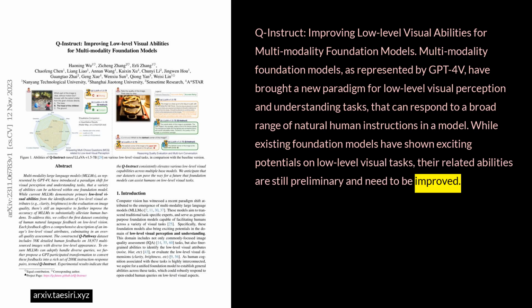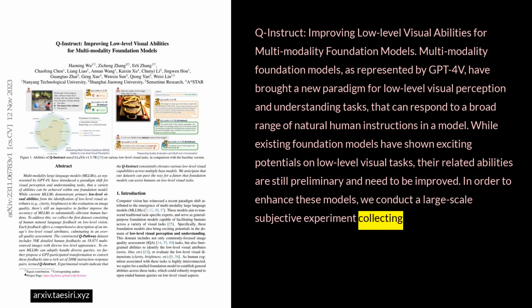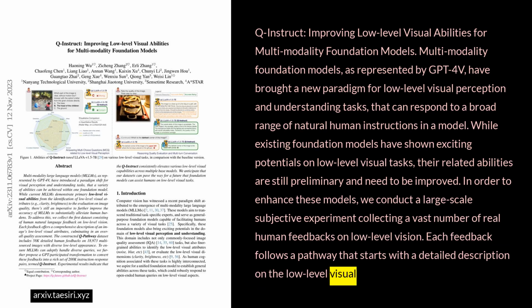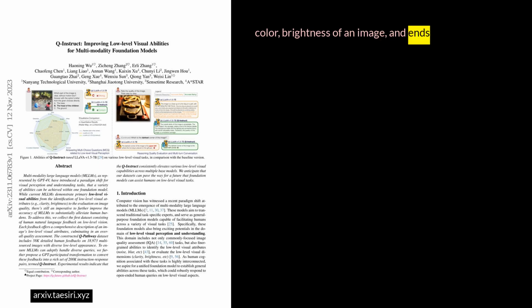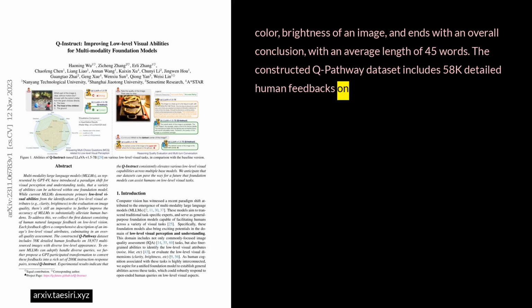to be improved. In order to enhance these models, we conduct a large-scale subjective experiment collecting a vast number of real human feedbacks on low-level vision. Each feedback follows a pathway that starts with a detailed description on the low-level visual appearance, for example, clarity, color, brightness of an image, and ends with an overall conclusion, with an average length of 45 words. The constructed Q pathway dataset includes 58K detailed human feedbacks on 18,973 images with diverse low-level appearance.